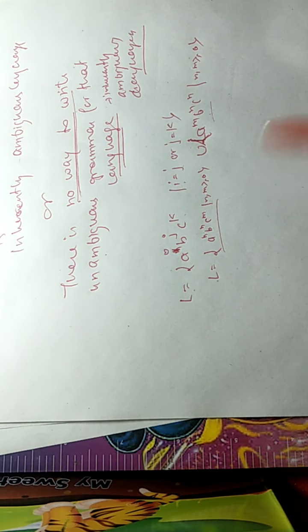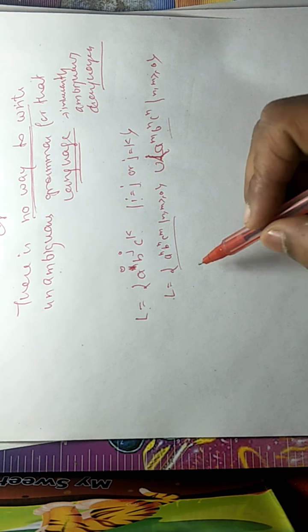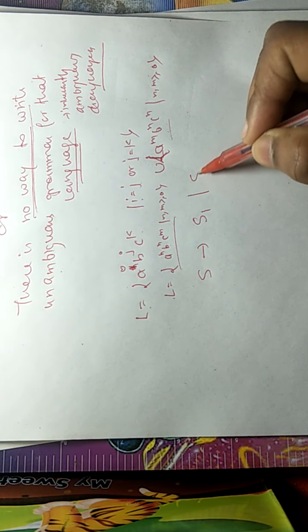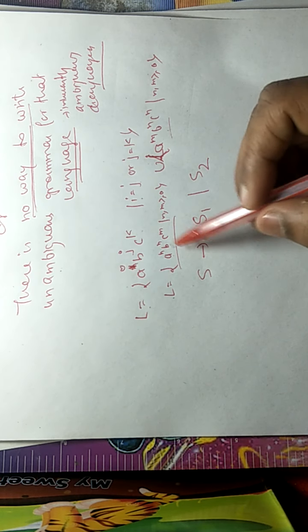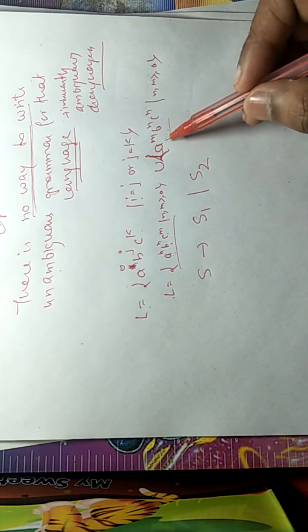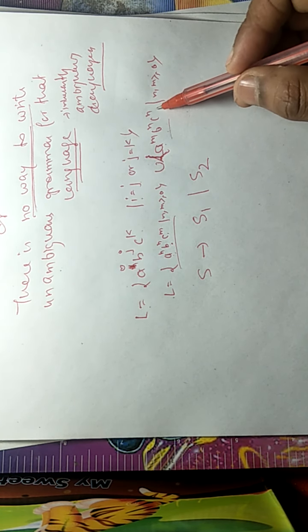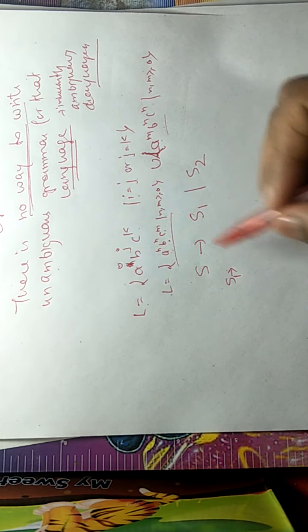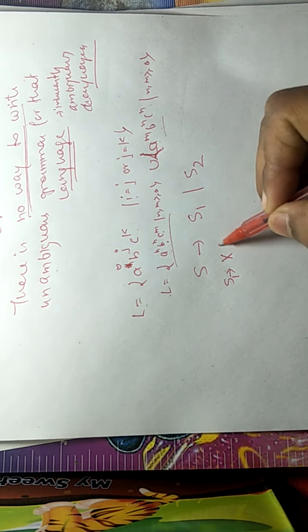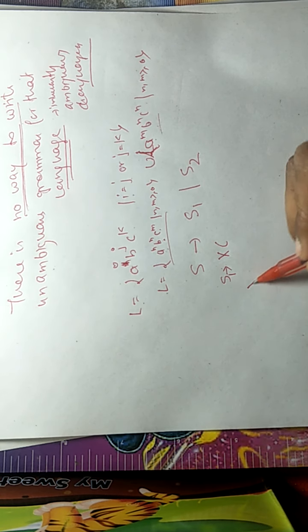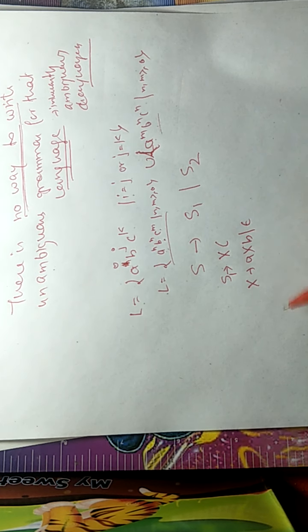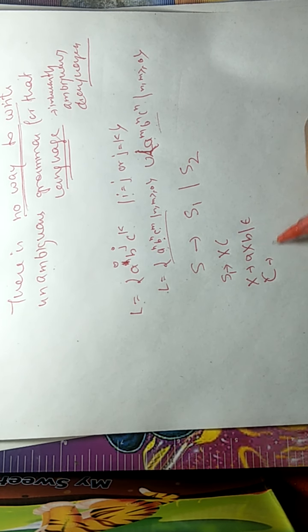And we already know that to write the grammar for this particular language we need to consider both cases, either a^n b^n c^m or a^m b^n c^n. S1 tends to X C, where X is a X b or epsilon, and C is c closure.